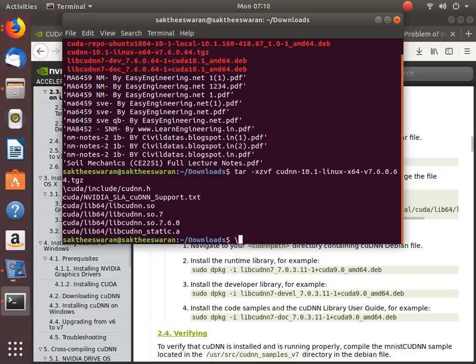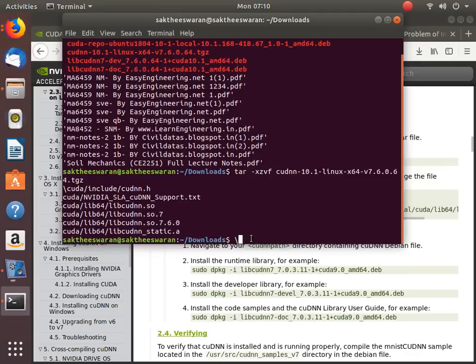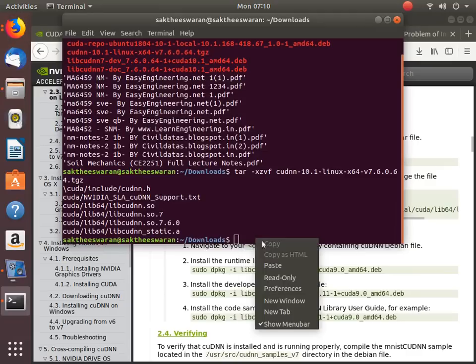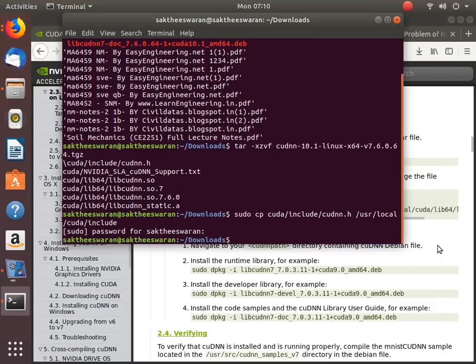So it has to come out. After that it has been done, so you have to do sudo cp from here to the user local. So you have to just make a sudo copy from here to the local. After that you have to check whether your CUDA installation has been correct. Give your password. Okay, no problem with that.